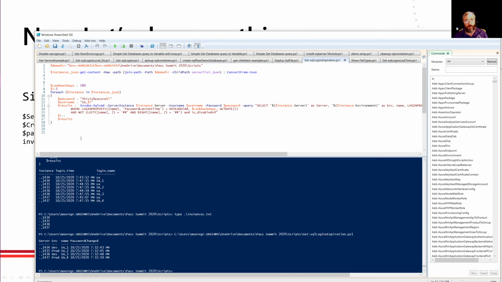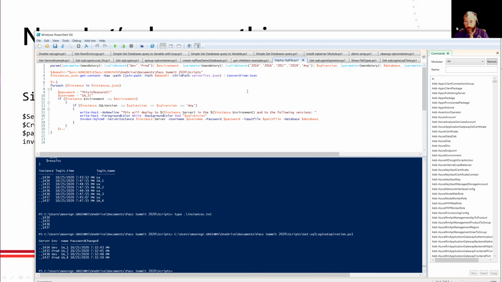So that's all good, but let's talk about where this has become very helpful for me and maybe helpful for you, and that's in deploying code. So let me find that one, deploy SQL file. Now, before anybody says, but Greg, you can use Puppet, you can use the other tools, I agree. I'm not going to besmirch any of those tools. I mention this because my largest client won't let me. I know some other DBAs, we get together and we gripe and say, yeah, this would be a whole lot easier, just let me install this, install that. And also, this is a good demo example of what we can do.